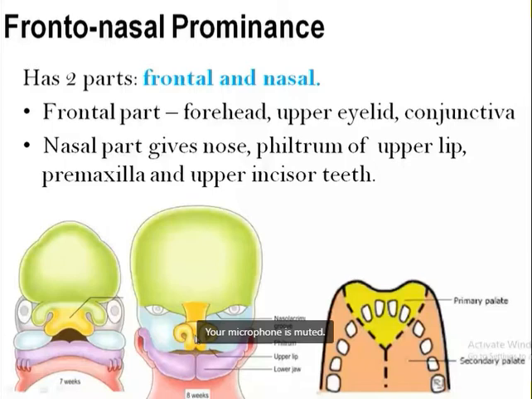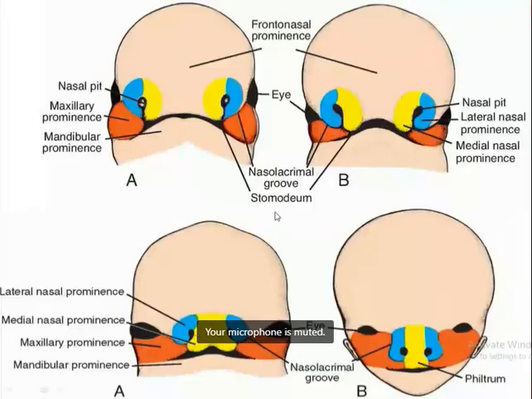Just to revise, we now know the face develops from five facial prominences. Can we list the facial prominences? You have to speak out. What are the five facial prominences? Unpaired frontonasal prominence, paired maxillary prominence, and paired mandibular prominence. So here in this picture, this is the frontal prominence, these are the maxillary prominences, and this is the mandibular prominence.